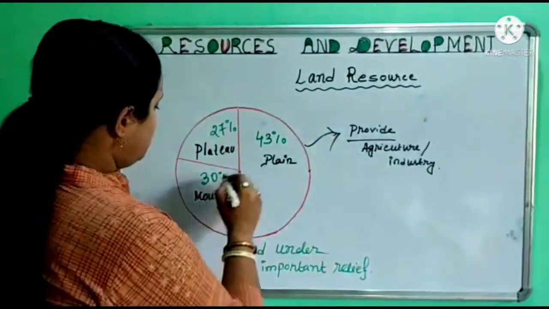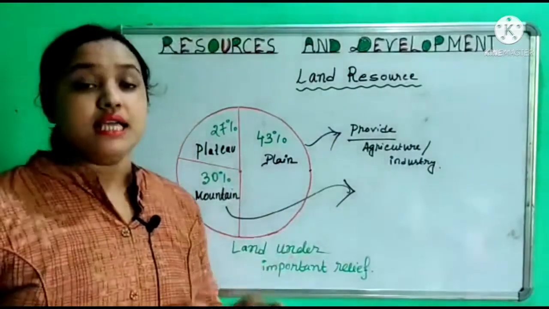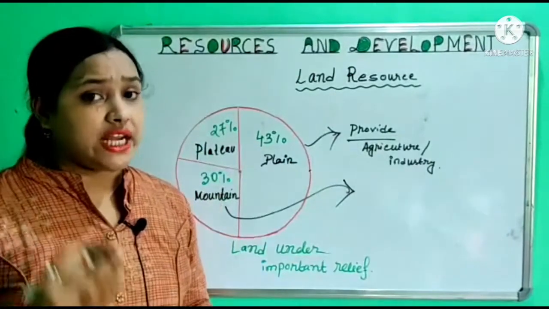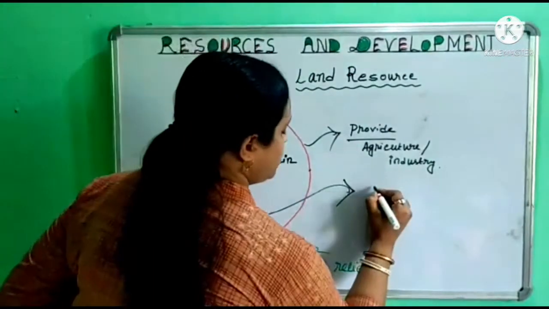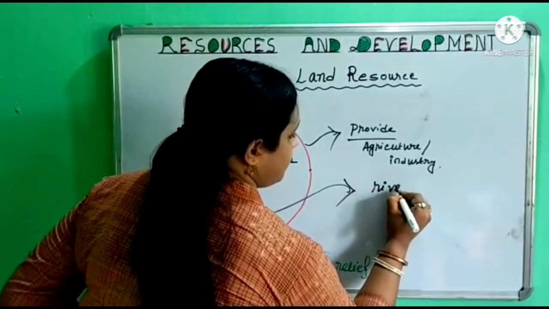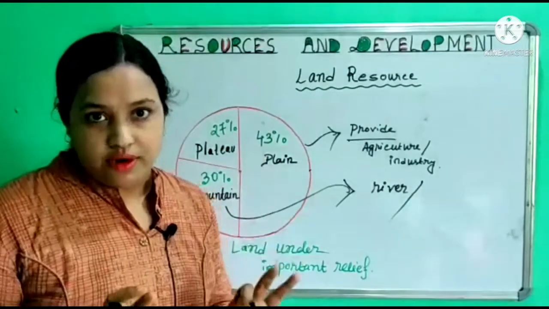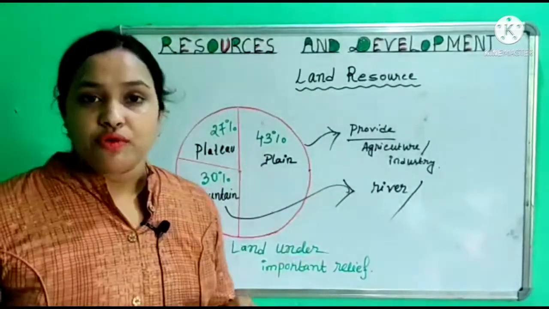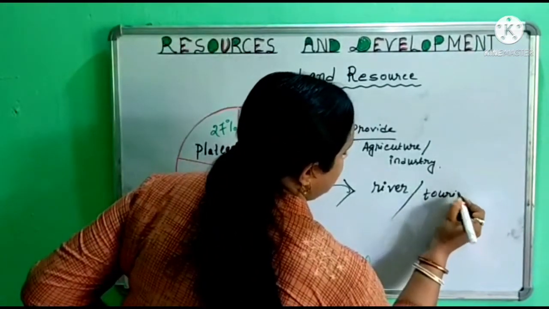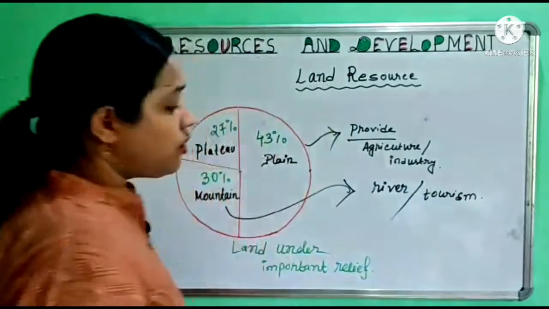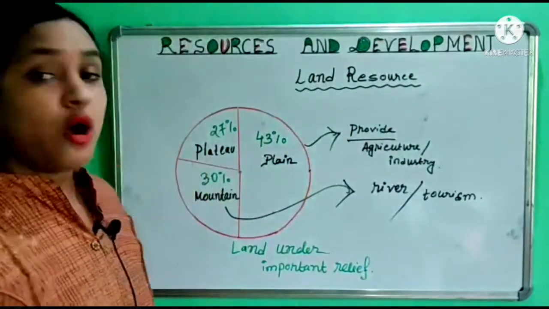Next, 30% of the land area is mountain, which ensures perennial flow of some rivers, and obviously it provides facility for tourism, because people are attracted to visit mountain areas. And next we talk about plateau.